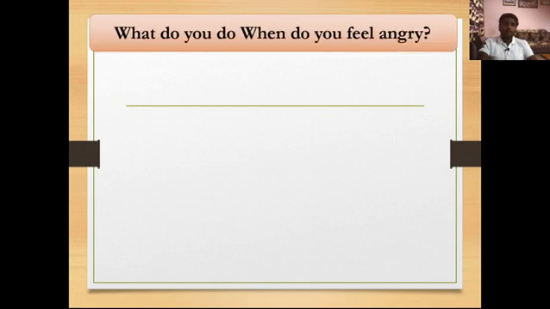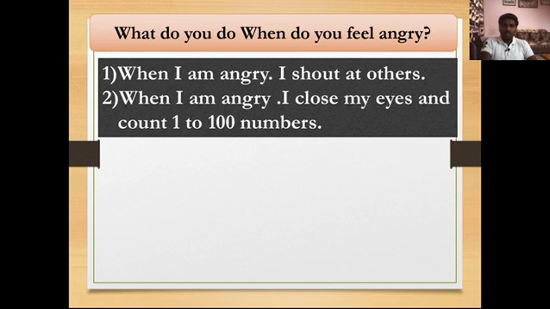The third question is, what do you do when you feel angry? When you become angry, what do you do in that situation? Here, when I am angry, I shout at others. The second response is here: when I am angry, I close my eyes and count 1 to 100 numbers. So you can write various responses for this question like this.